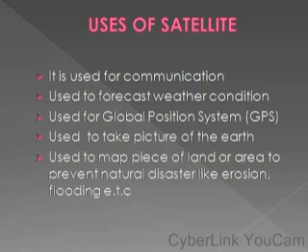So let's look at the uses of satellites. One, satellite is used for communication.